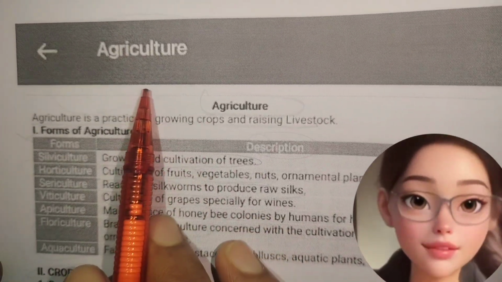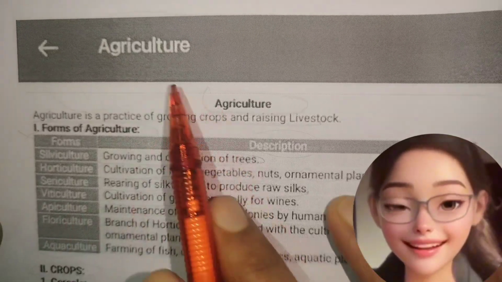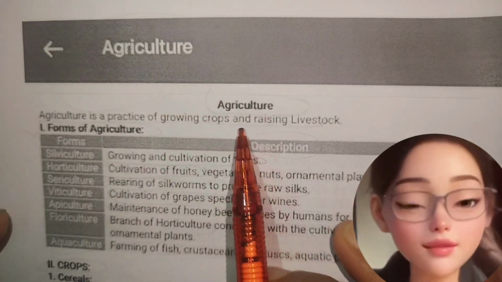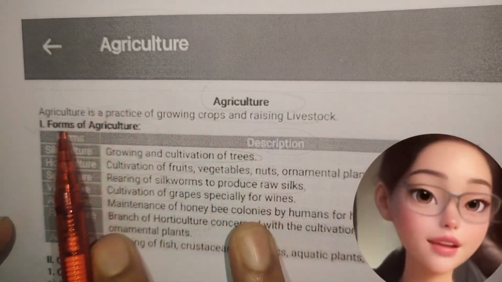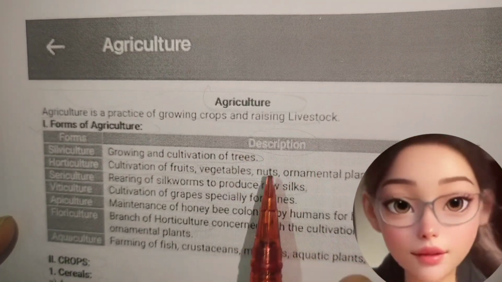Good morning, everyone. We will start environment and ecology. Next chapter, agriculture. Agriculture is a practice of growing crops and raising livestock.